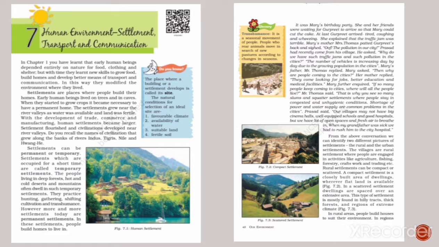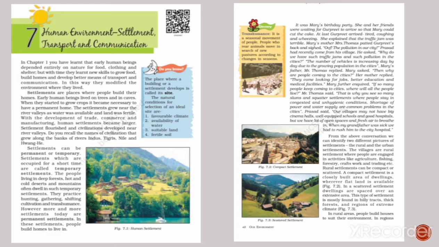Settlements. Settlements are places where people build their homes. Settlements can be of two types: temporary settlements and permanent settlements. Settlements which are occupied for a short time are called temporary settlements. For example, the people living in deep forests, hot and cold deserts, and mountains. Settlements which are made to live in for a long time are called permanent settlements. Example: people build homes to live in.